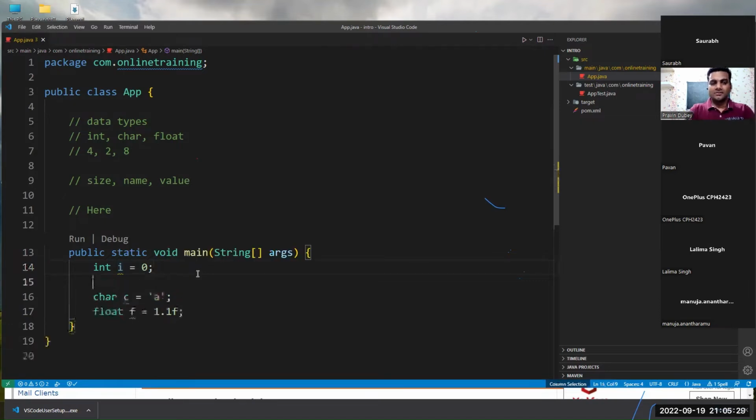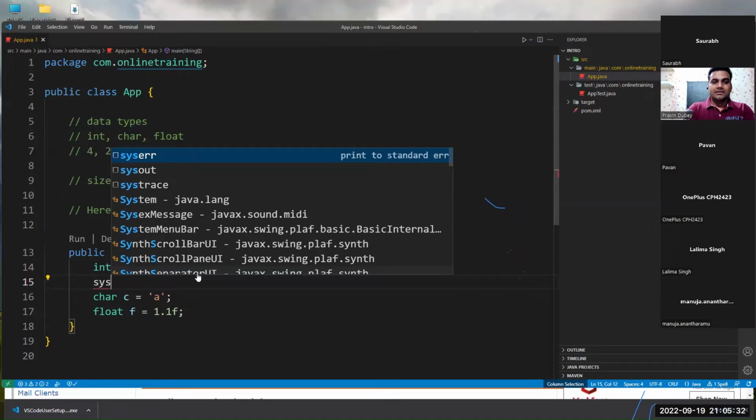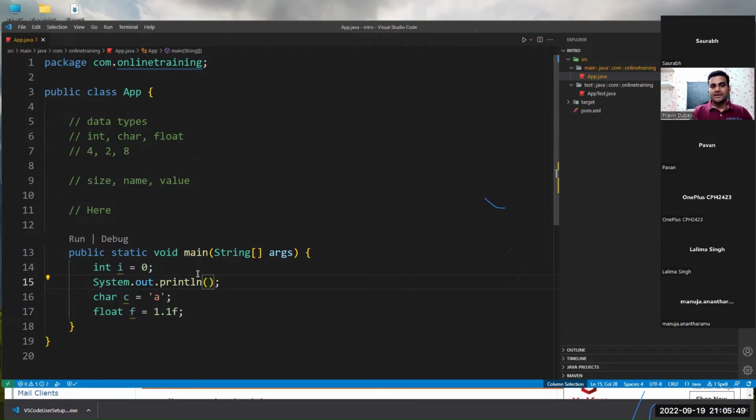Now let's remove the warning for I. There are short forms as well. You just have to write sys and it will give you the IntelliSense. This is called IntelliSense. Here, if you select sysout and press enter, it will write System.out.println.